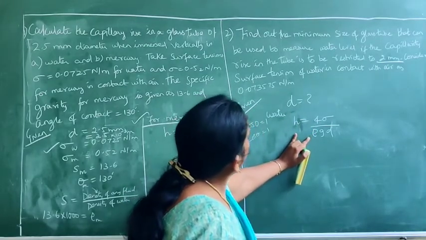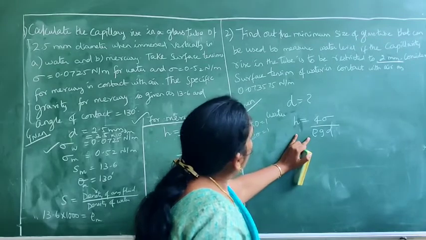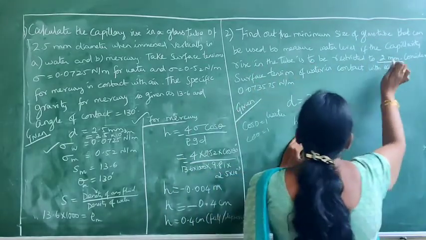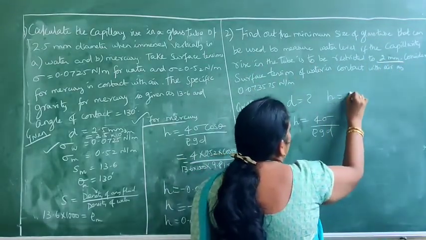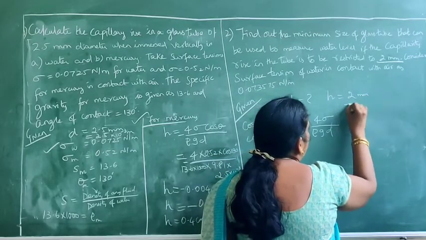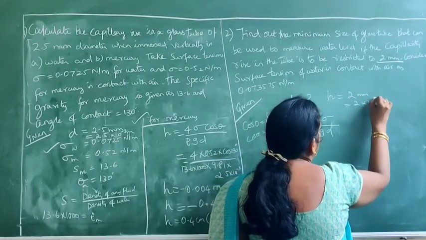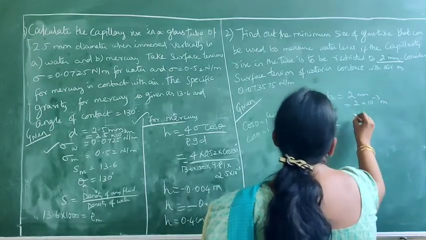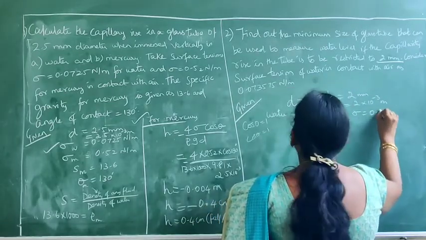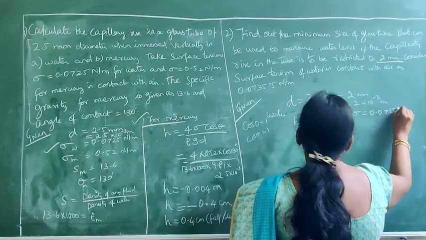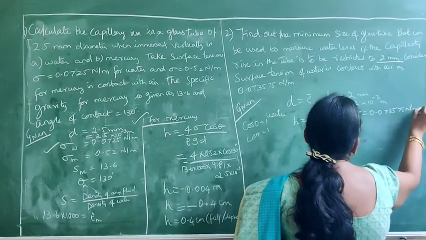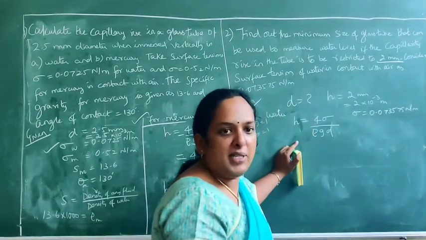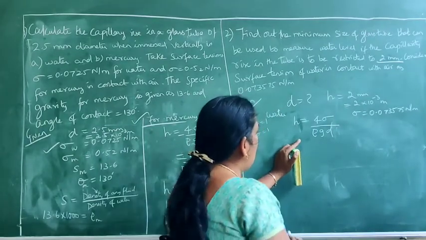So what are the other details given here? The capillary rise is given, H is 2 mm. Convert into meters, it is 2 into 10 power minus 3 meters. Sigma is given, 0.073575 Newton per meter. So what are the unknown values?